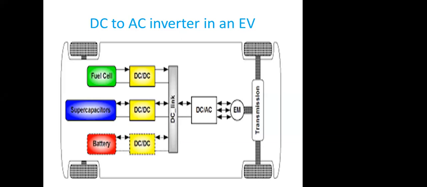Okay, then there is something like a super capacitor. In every electric vehicle there will be something like a super capacitor. Then an additional one is a fuel cell. That's why I told it's a hybrid one. That means there are two energy sources available there. Battery, everyone knows what a battery is and how it works, charging, discharging, and all that. It has got a charging rate and a discharging rate. Definitely it takes time for the charging or discharging.